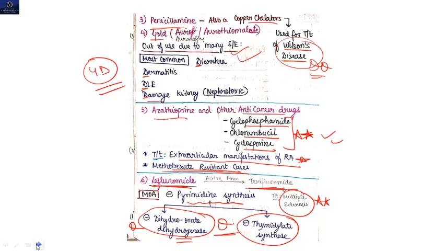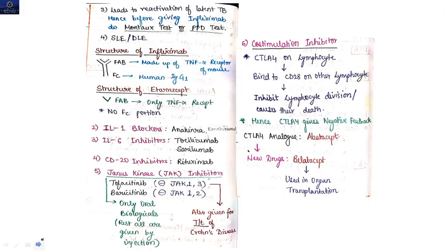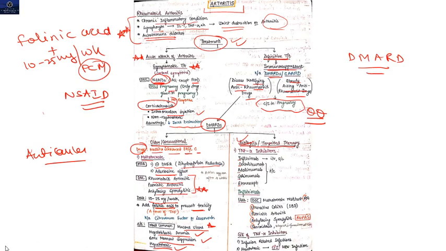Now coming to the next group of drugs, that is your biologicals. In biologicals, the first group is TNF alpha inhibitors. The drug is infliximab. Just remember infliximab, very important. Then certolizumab, adalimumab, golimumab, etanercept. Infliximab is given through IV, or you can give it subcutaneously also. But the remaining drugs, that is certolizumab, adalimumab, golimumab, and etanercept, are given subcutaneously.